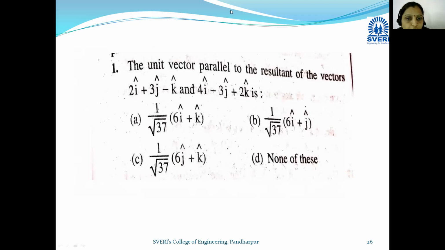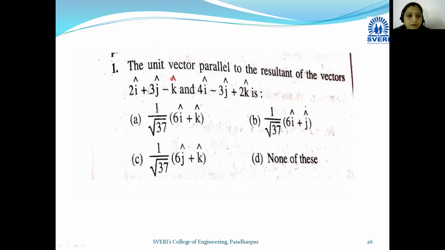Here what is given: the unit vector parallel to the resultant of vectors 2i plus 3j minus k and 4i minus 3j plus 2k is.